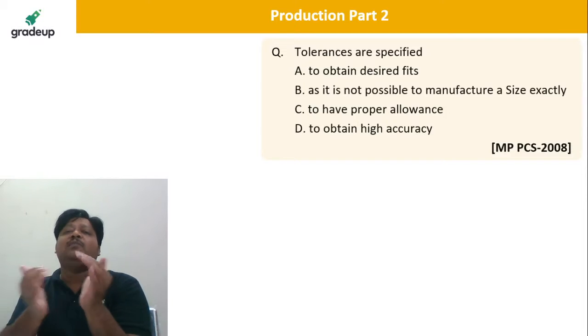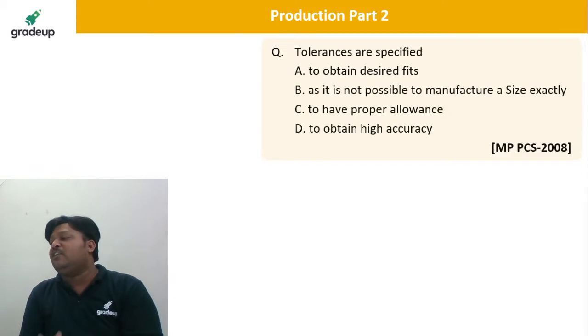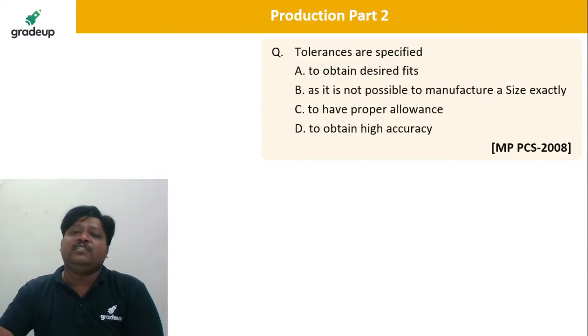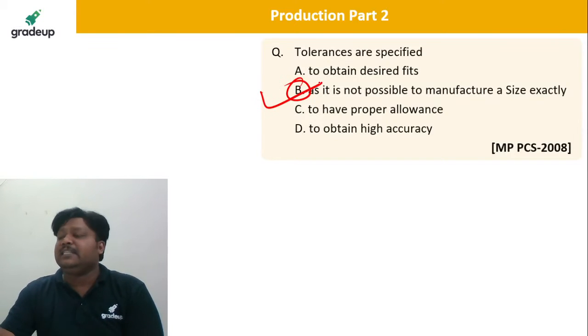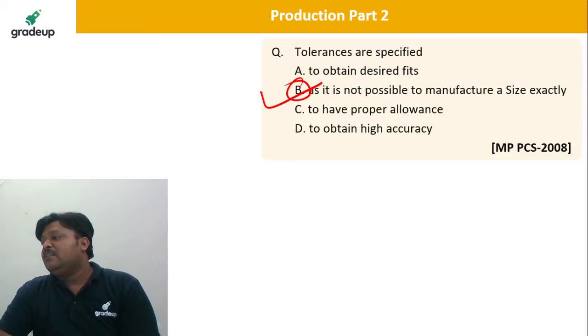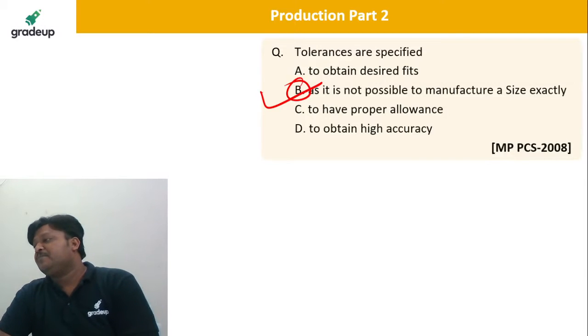Yes, that is the allowable permissible range given for us, isn't it? Very nice. So B is the correct answer, dear. Right, Rohit, very good. Rahul, very good. Chetan, it is not C, dear.